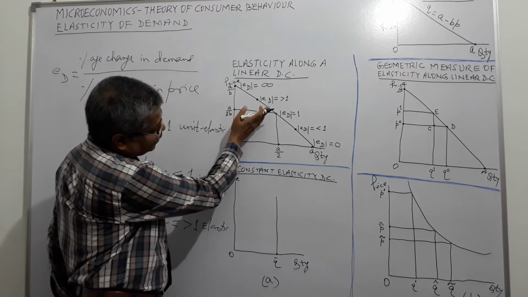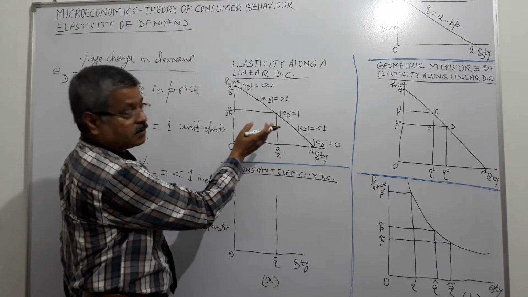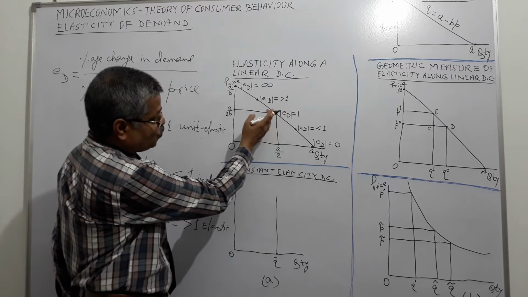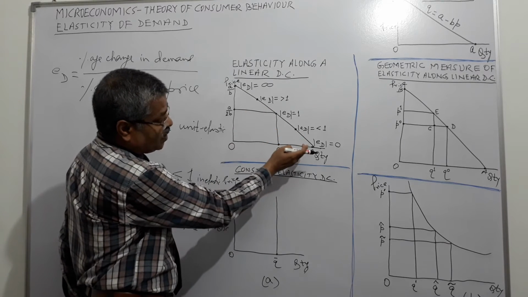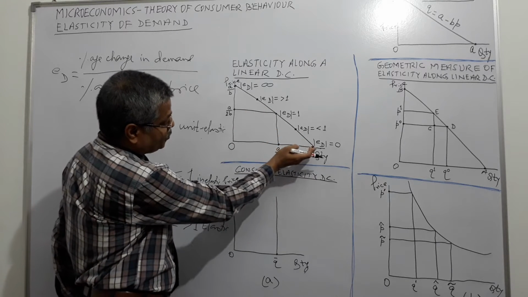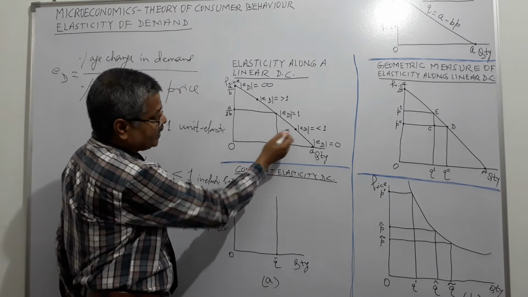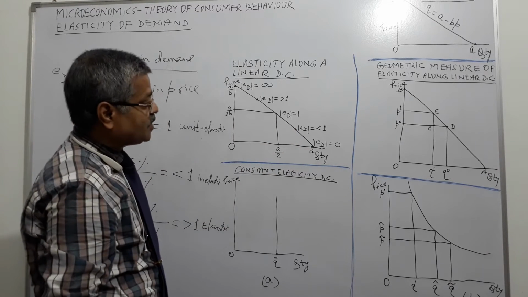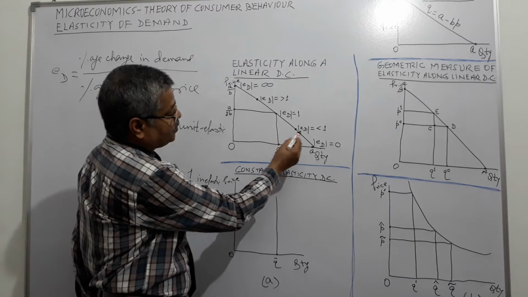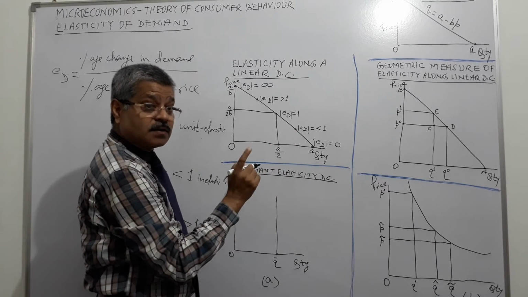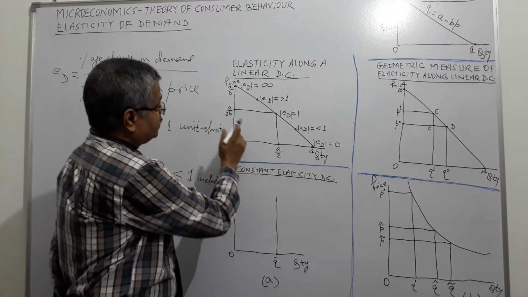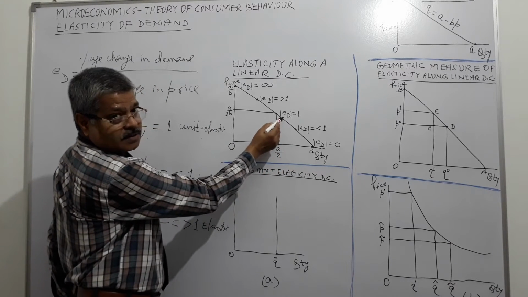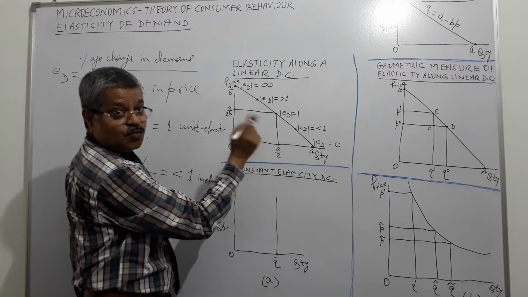So when you go to the right of this point where elasticity of demand is equal to 1, you are going towards the area of 0. So between 0 and 1, if you take any point, elasticity of demand will be less than 1 but more than 0. This is the midpoint where elasticity of demand is equal to 1.